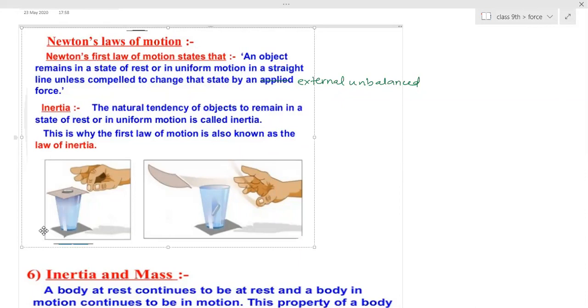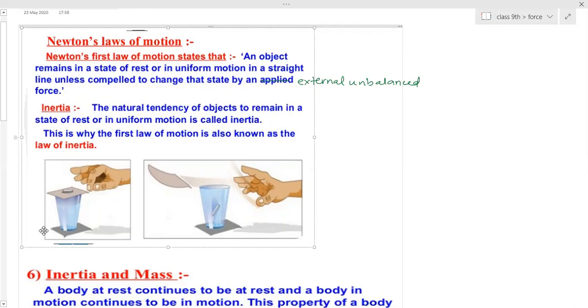A very fast jerk has to be given in a very short duration of time. If you manage to do that, then only the lower coin moves away and all the other coins in the stack will just move down as they are. They won't spread out. But if the jerk is not enough, if the lower coin is not hit hard and in a very short duration of time, then they will spread out. If you give a very quick, very fast jerk, that means you hit harder, then only the lower one will move away and all others just move down.